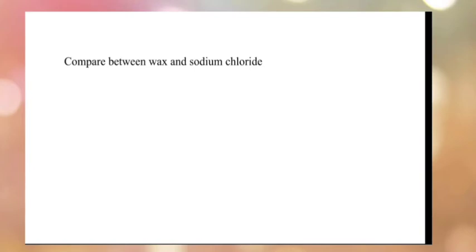The difference in the nature of chemical bonding is reflected in the property of compounds. So now let's compare the properties of ionic compounds and covalent compounds. Let's take NaCl as an example of ionic compound and wax as an example of covalent compound.